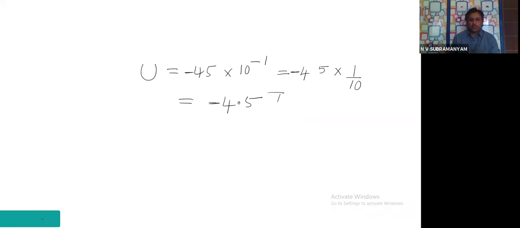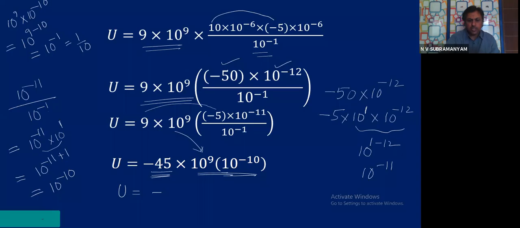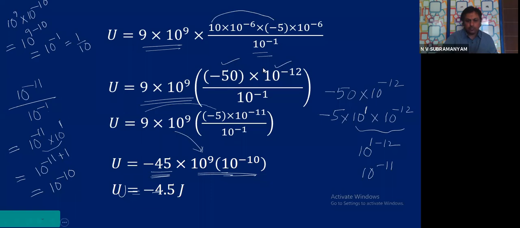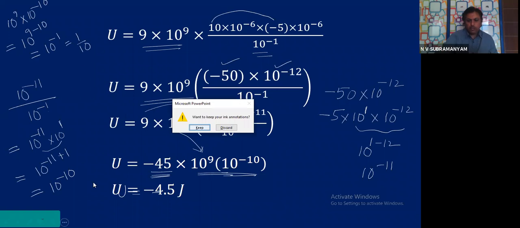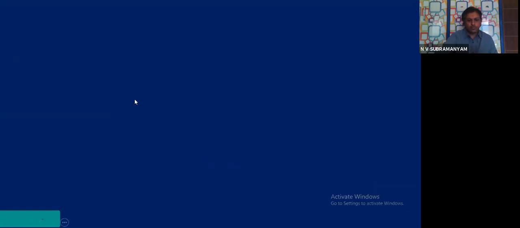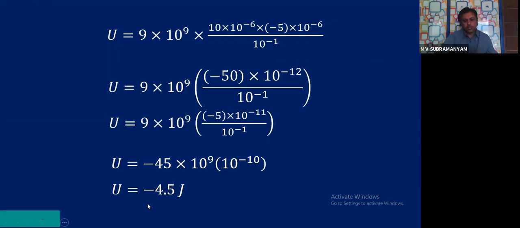Minus sign. That means what should have been the final answer, children? You see for yourself. What is the final answer? Just a minute, I will clear the annotation. I will clear everything so that you will understand clearly. This is the screen. See, what is the final answer? U is minus 4.5 joules. Minus sign.